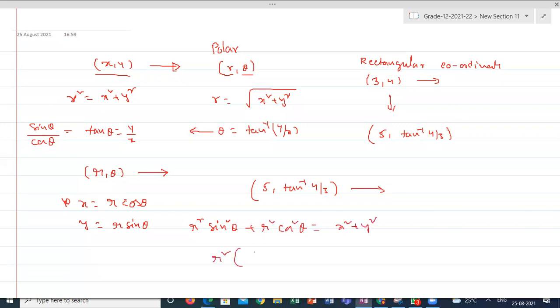So this will be r square of sin square theta plus cos square theta, equal to x square plus y square. So r is equal to root of x square plus y square.